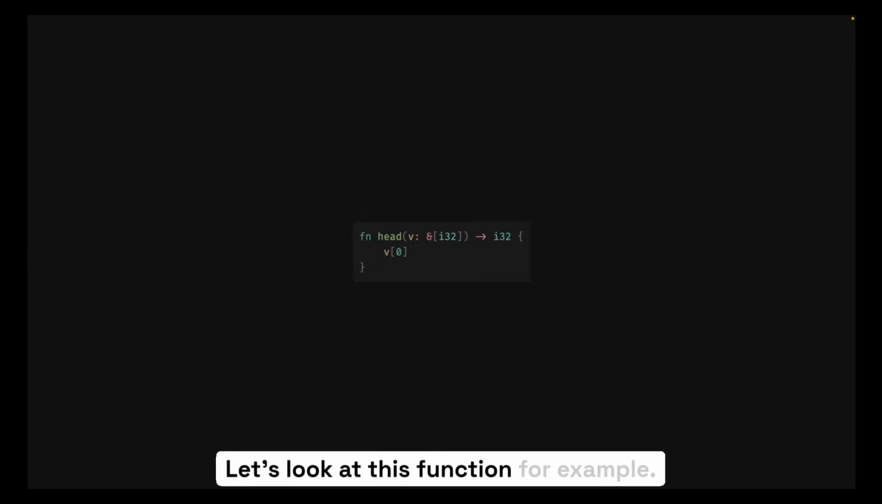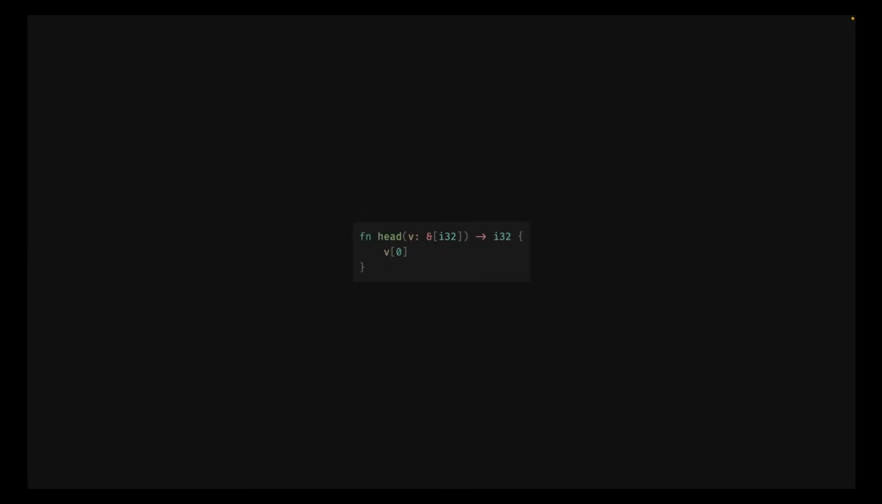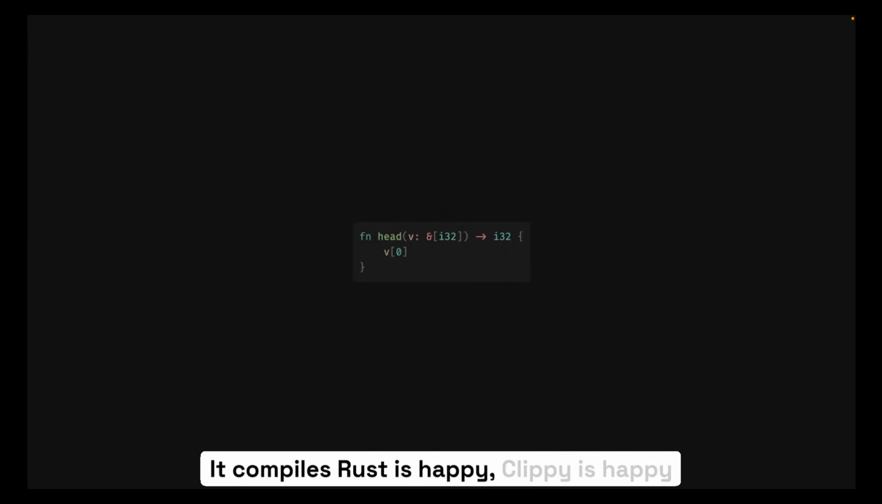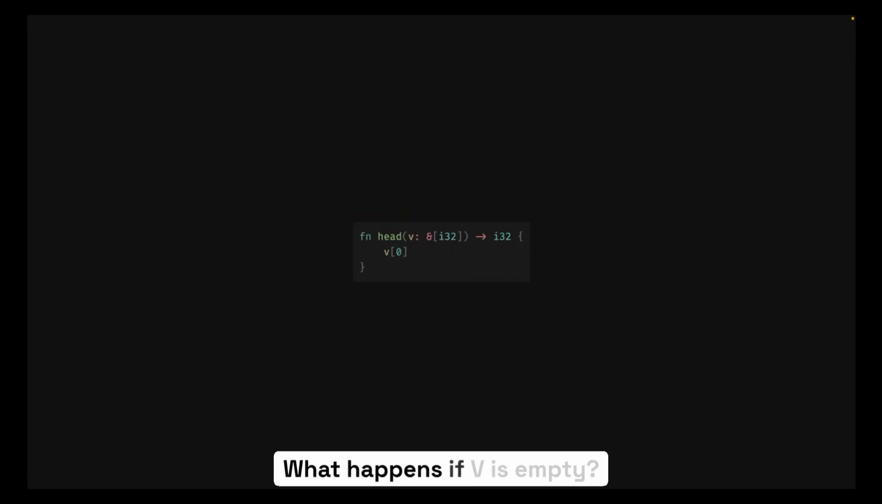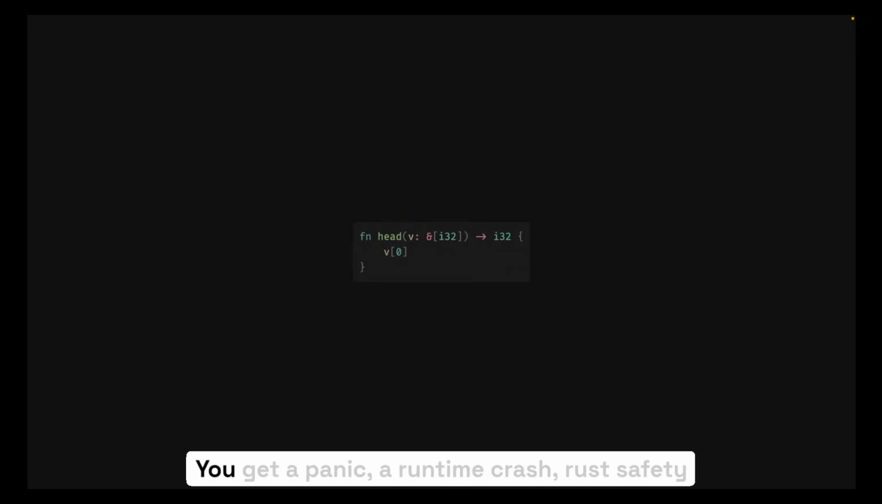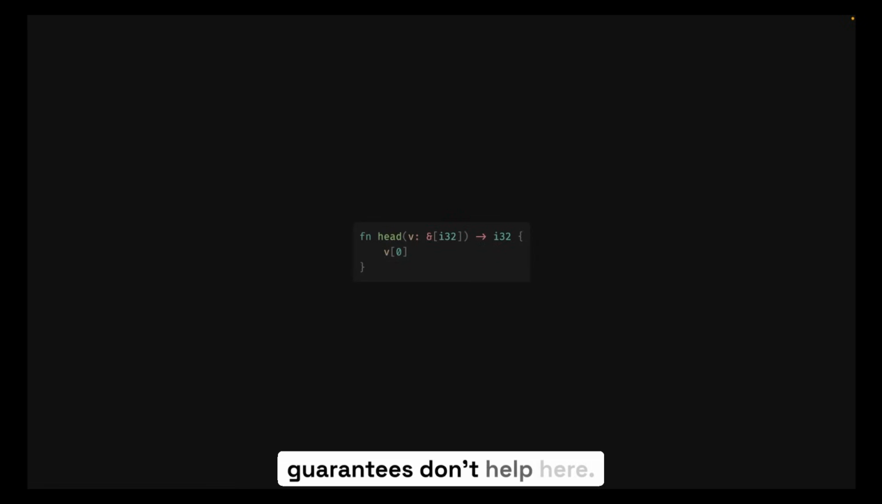Let's look at this function, for example. It compiles, Rust is happy, Clippy is happy, and yet it's wrong. What happens if v is empty? You get a panic, a runtime crash. Rust's safety guarantees don't help here.